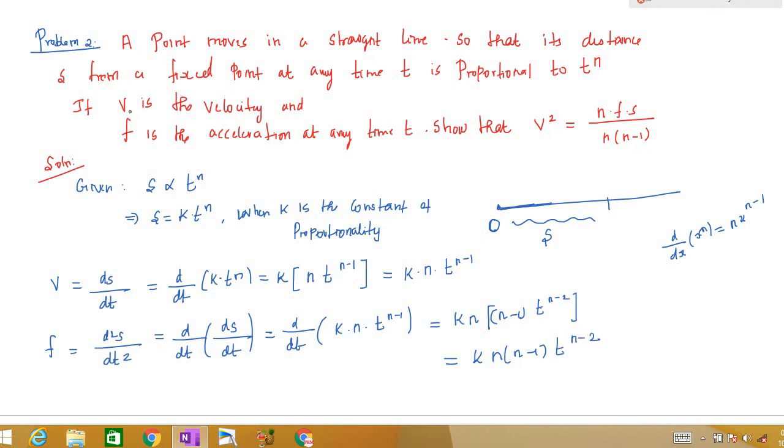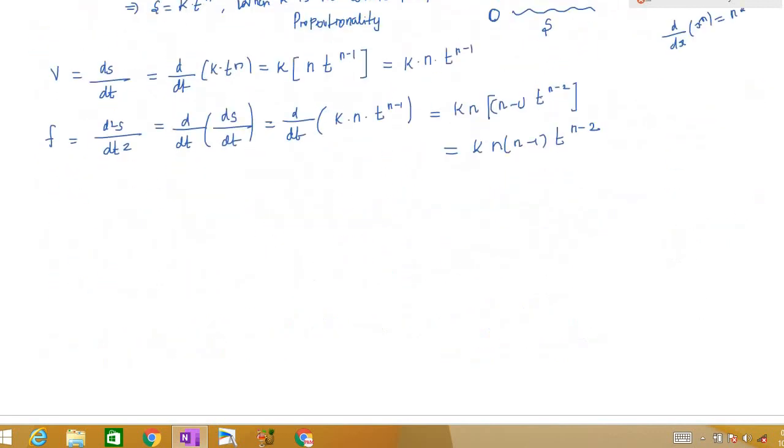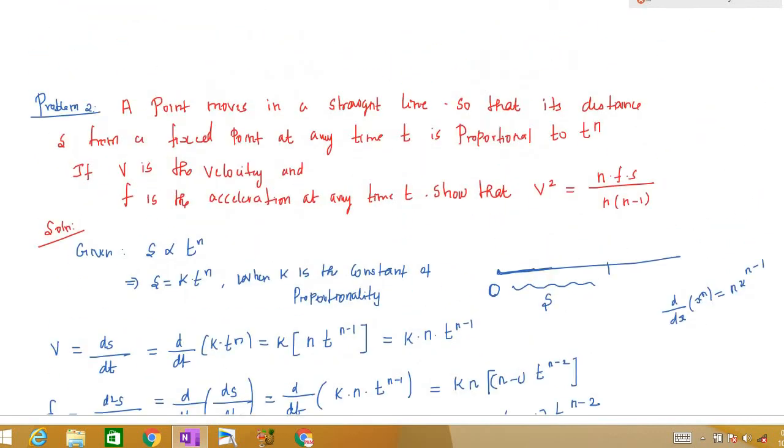So what we did is, we have found velocity and we have found the acceleration for this s equal to k t power n. Now we need to show that v square is equal to n f s divided by n into n minus 1. That's what we are going to show now.